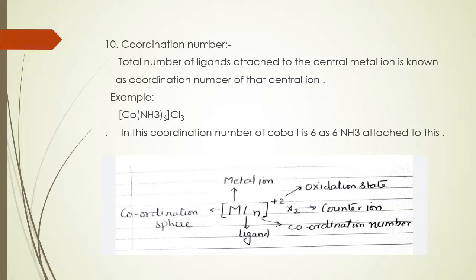The total number of ligands attached to the central metal ion is known as the coordination number of that central ion. For example, the coordination number of cobalt in the given example is 6, as 6 ammonia molecules are attached to it. The given flow diagram shows the summary of all the basic terms we have discussed above.